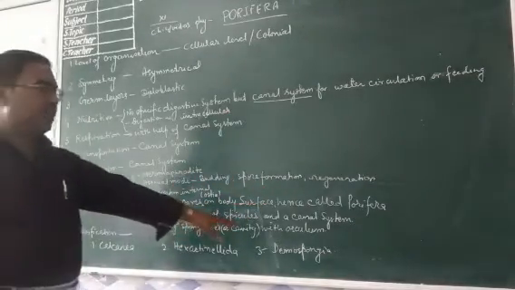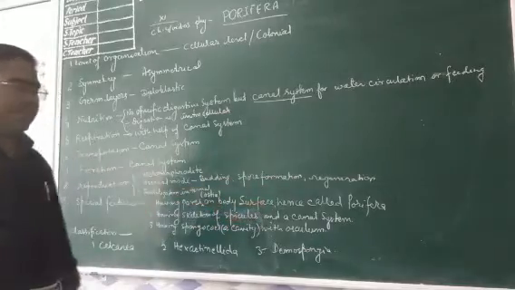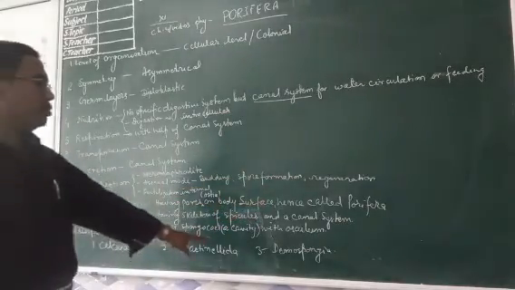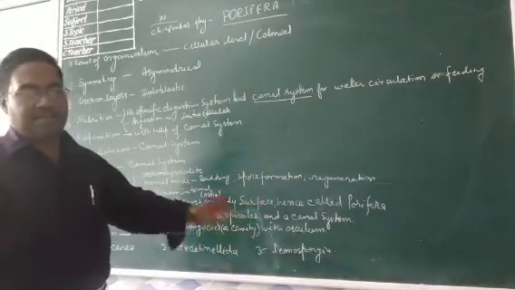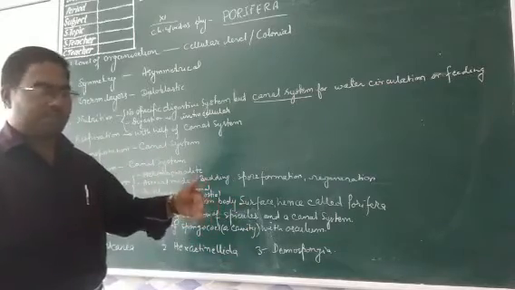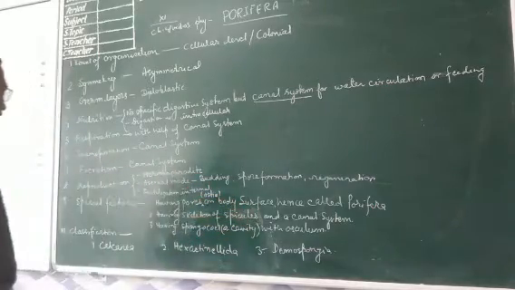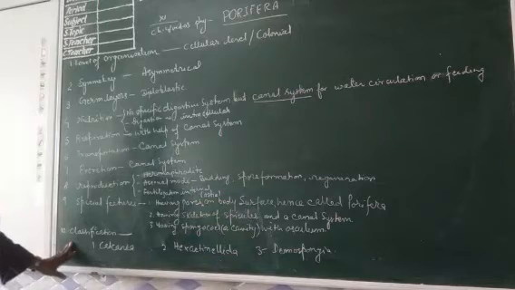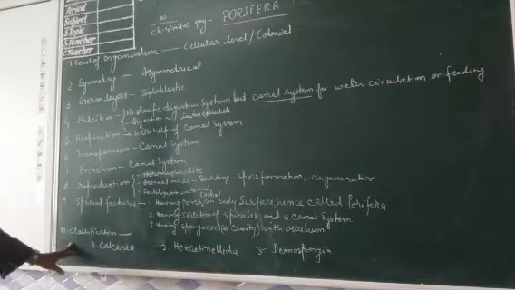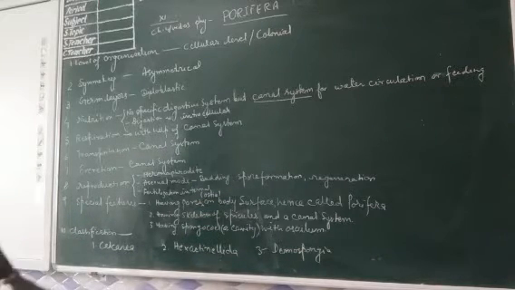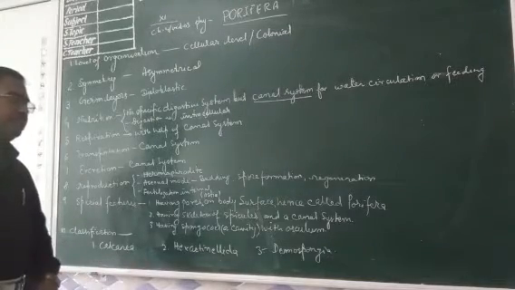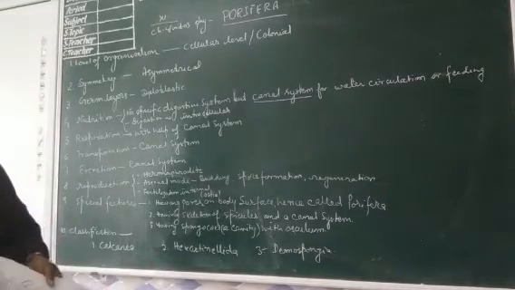Having a skeleton of spicules and having a canal system, having a spongocoel, that is a cavity having one opening acting as mouth as well as anus, that is osculum. Further, it is classified on the basis of the skeleton as Calcarea, Hexactinellida and Demospongia.